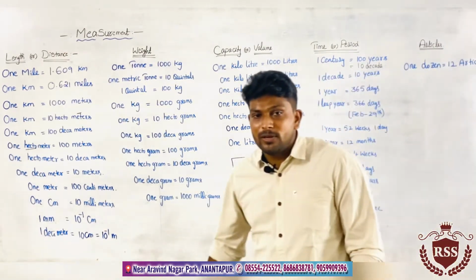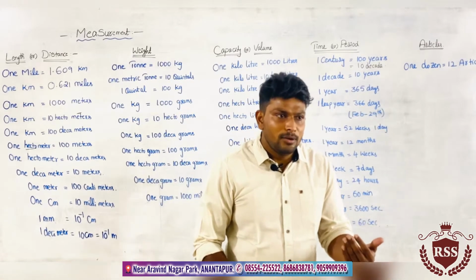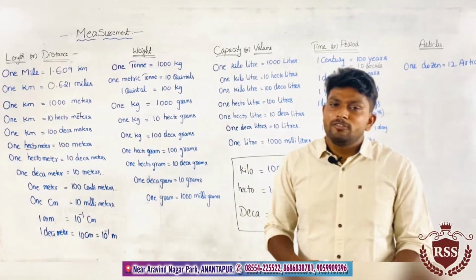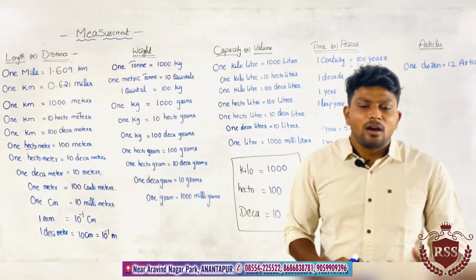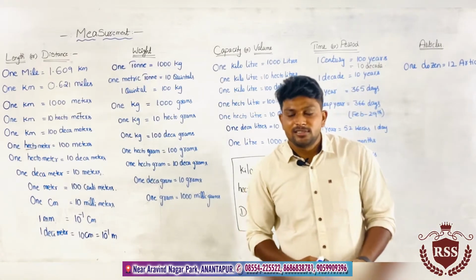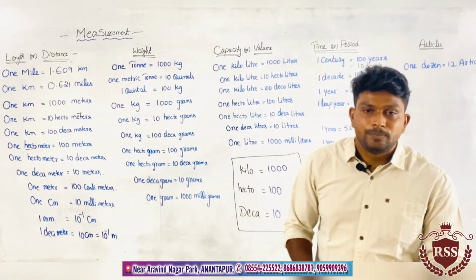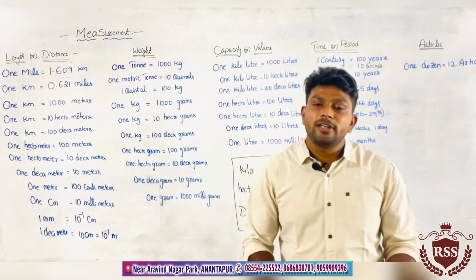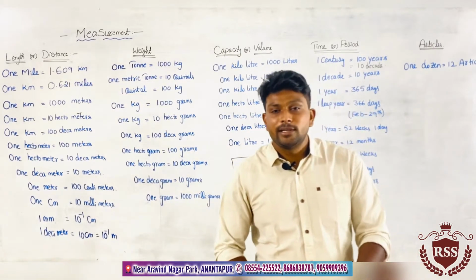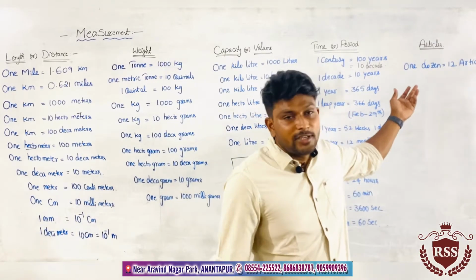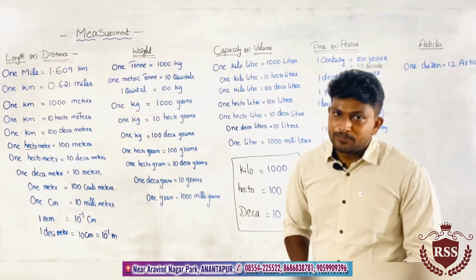Next one, and final one, is articles. Article means that if we go to the shops and buy eggs or bananas or fruits, they will be measured in dozens. 1 dozen normally has 12 units. For example, if we ask for 1 dozen eggs, they will give 12 eggs. That is the articles: 1 dozen equals 12 articles.